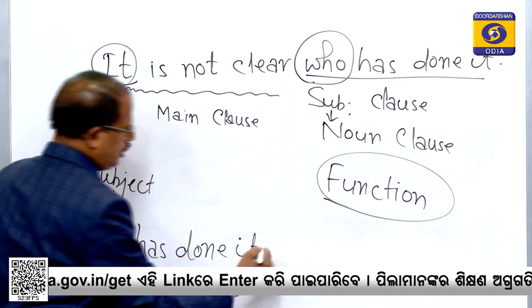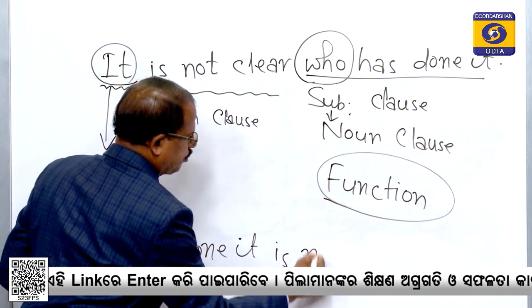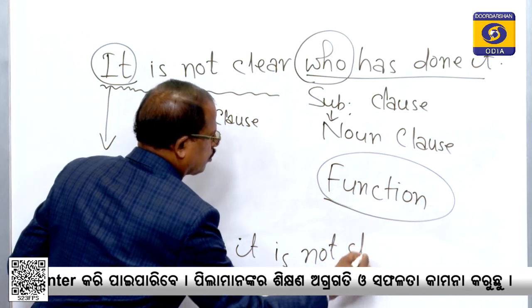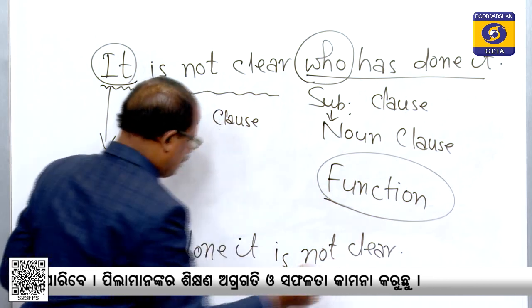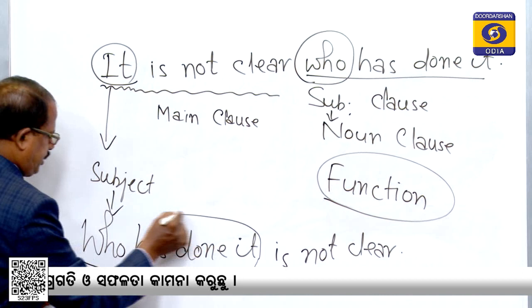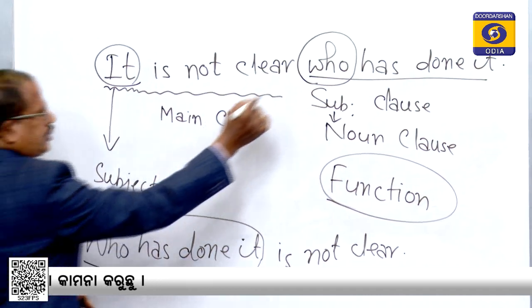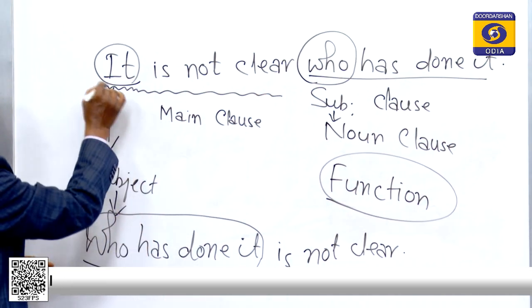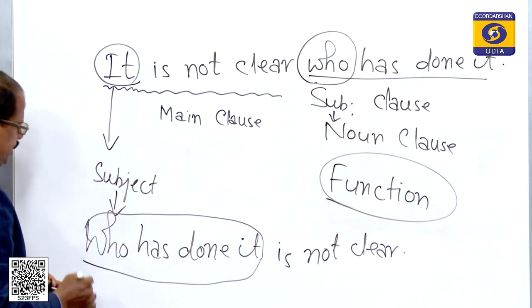Who has done it is not clear. That is why this clause can be used in place of it and in place of this subject.